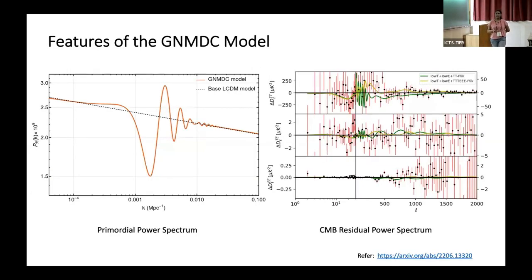On the left-hand side, there are the primordial power spectra from inflation for such a GNMDC model, where there are oscillations on some large scales, and these oscillations decay and match the nearly scale invariant power spectrum on the CMB scales. Because there are features in the primordial spectra, these are also imprinted in the CMB power spectrum. On the right-hand side, I show the residual CMB power spectrum. In the temperature power spectrum, one can see that around multipoles 10 to 30, the model can address some of these data points.